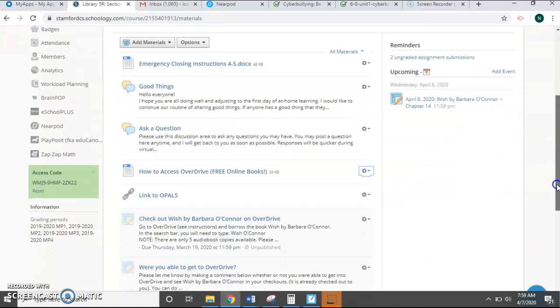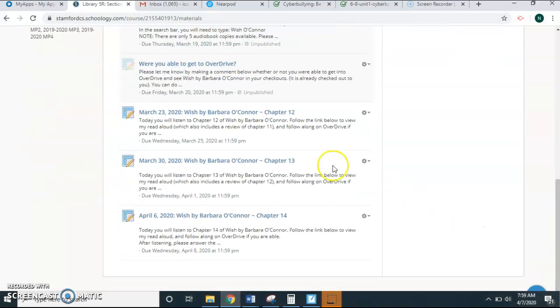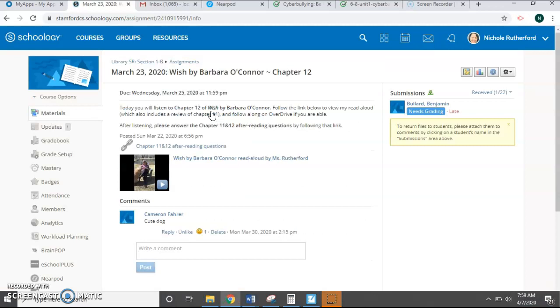So if you scroll down, all right, so chapter 12, there is an assignment area in chapter 12, and you can go ahead and click or tap on that depending on what device you're using. And inside that assignment, it tells you what you should do for chapter 12. So you've already read chapter 12 of Wish. Here is my recording of my read aloud.